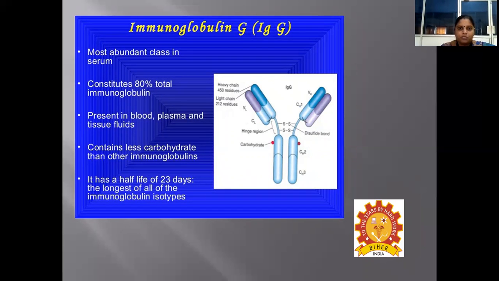Coming to immunoglobulin G, it is one of the most abundant classes found in serum. It constitutes about 80% of total immunoglobulin, and it is characterized by its presence in blood, plasma, as well as in tissue fluids. It contains less carbohydrate than other immunoglobulins, and it has a half-life of about 23 days, which is the longest of all the immunoglobulin isotypes.